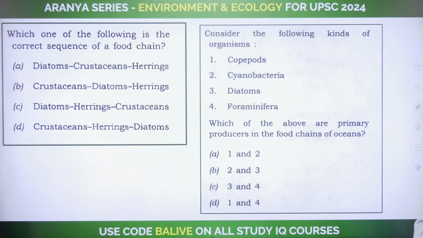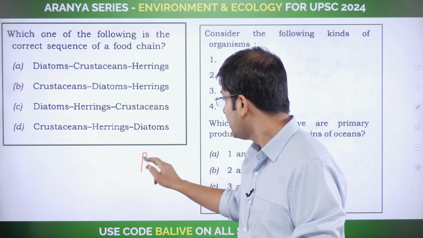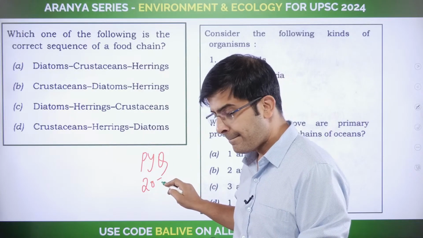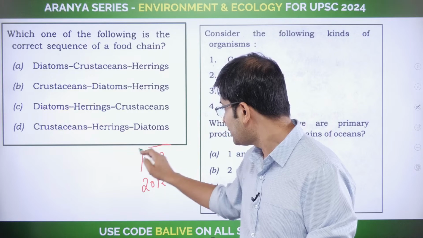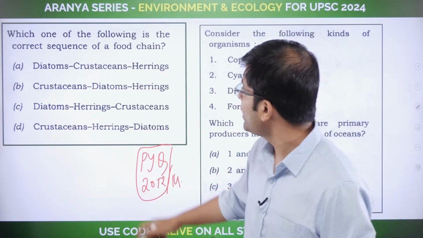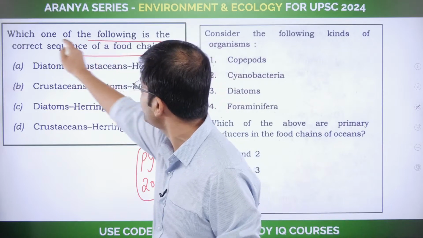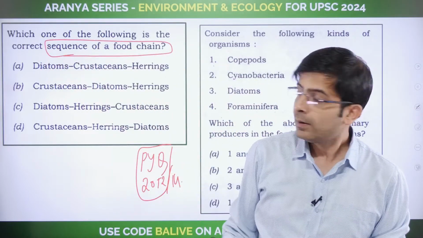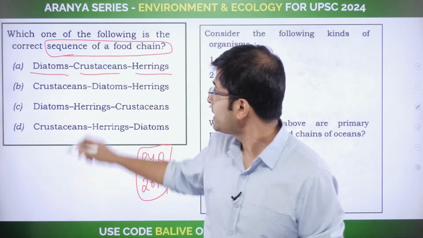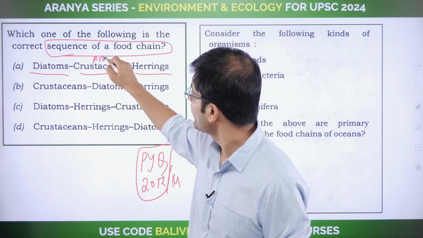And let's look at UPSC PYQs, the best way to understand this particular section that we are doing. This is a PYQ, I believe, from 2012. I'm not sure, 2012 or 14, either of those years. Which of the following is the correct sequence of a food chain? What are crustaceans, herrings, and diatoms? Crustaceans, you know, are arthropods, say crabs.